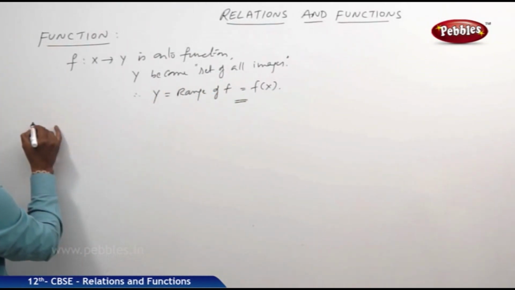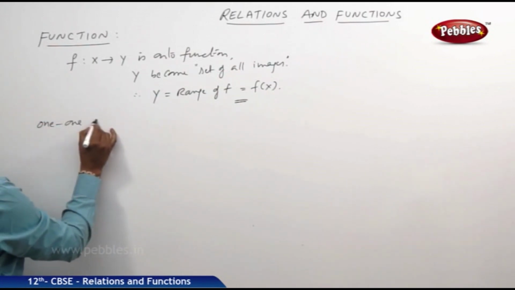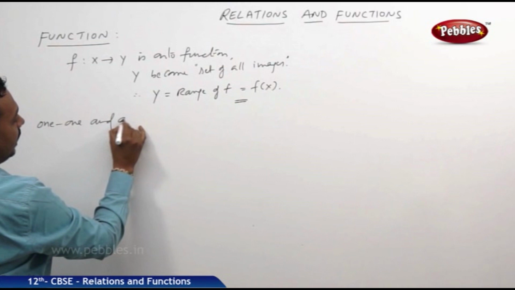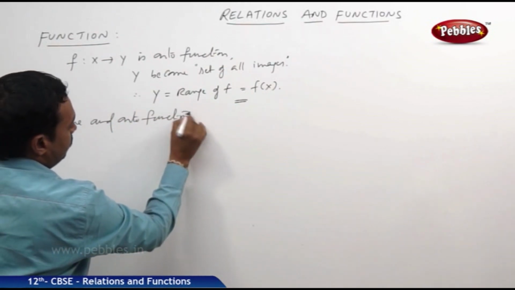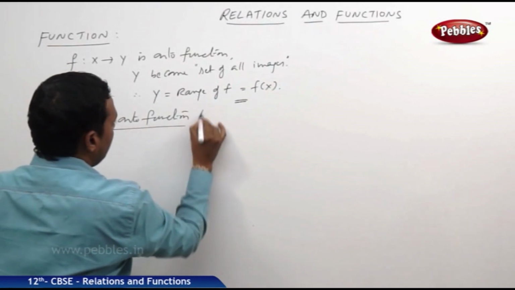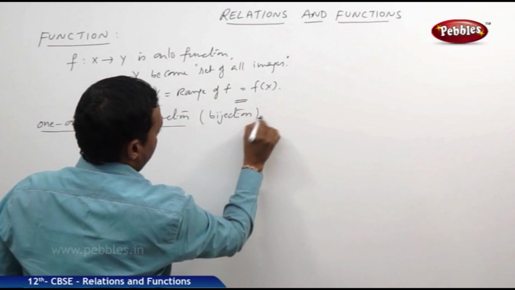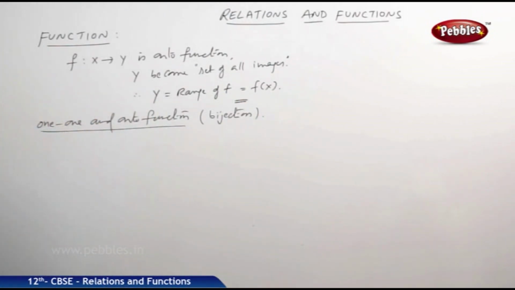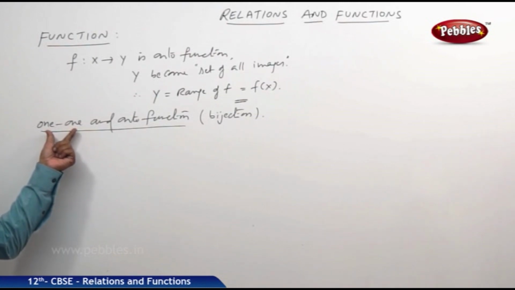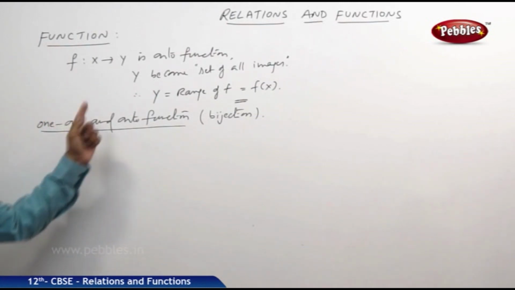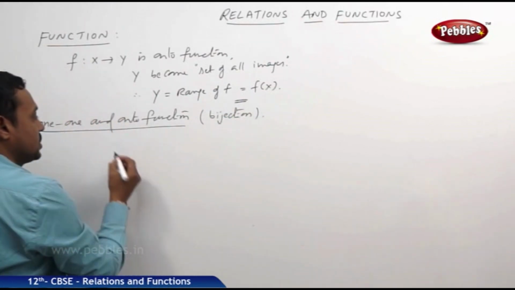Next definition is one-one onto function, or bijection. So clearly it is known that a function which is both one-one and onto is called a one-one onto function, and it is also known as a bijection.